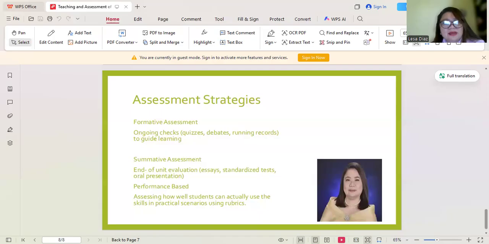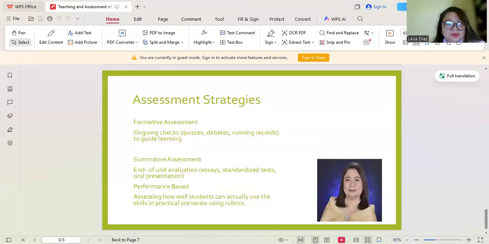Okay. There are actually a lot of assessments that we could use. I mentioned formative assessment. We could also have, as assessment methods, portfolios. What is this? It's a collection of drafts and final pieces showing students' growth over time.